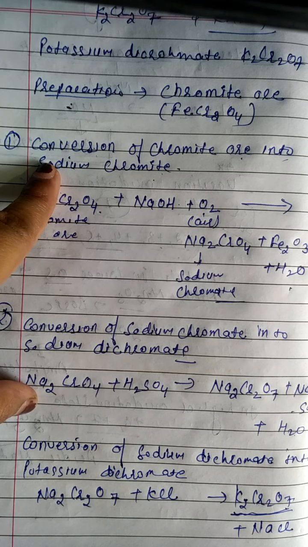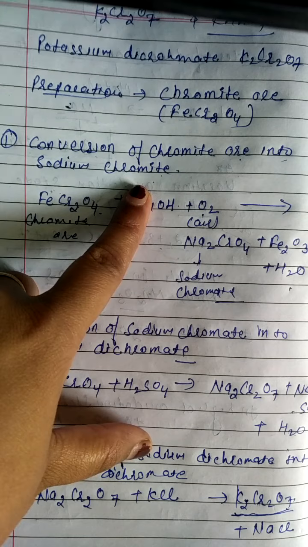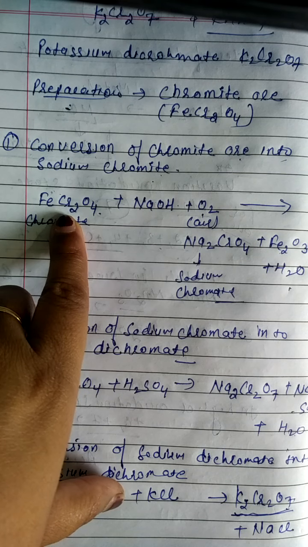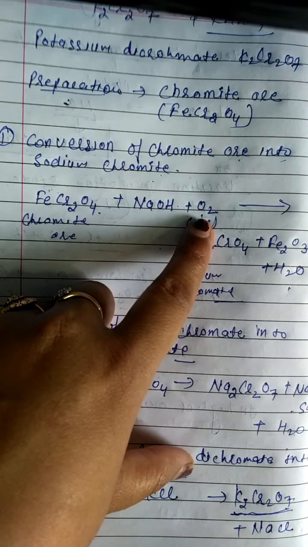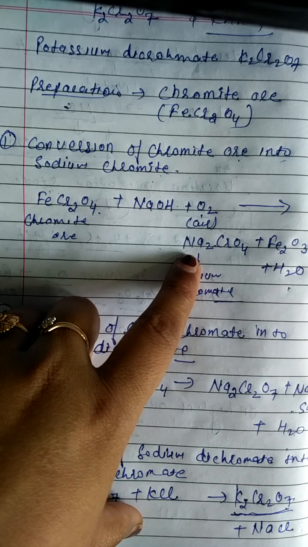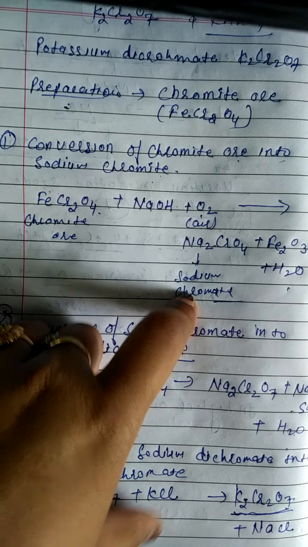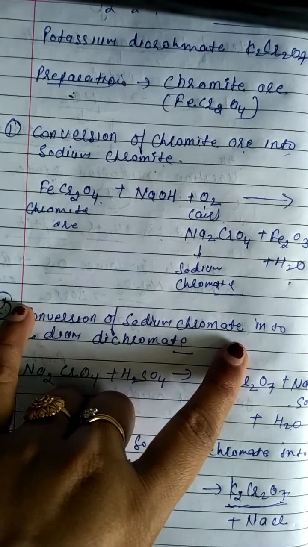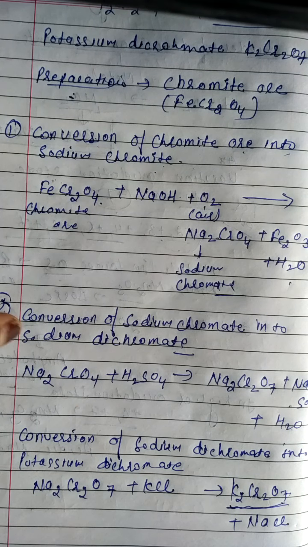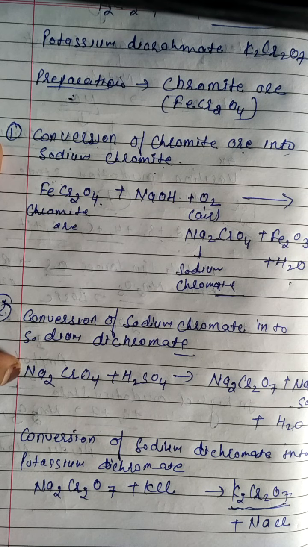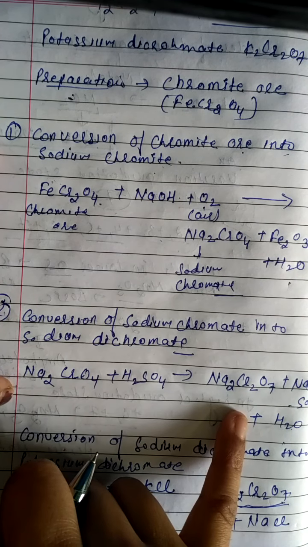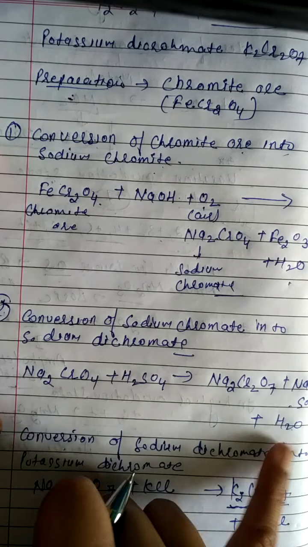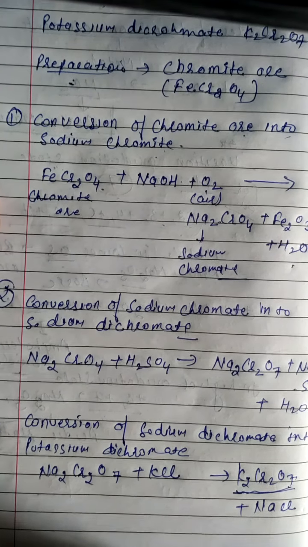Firstly, the conversion of chromite into sodium chromate: FeCr2O4 reacts with the base and air, that is oxygen, and is converted into sodium chromate. Iron oxide and water molecule are eliminated. In the next step, sodium chromate is converted into sodium dichromate: sodium chromate reacts with sulfuric acid. It forms sodium dichromate, and sodium sulfate and water molecule are eliminated.